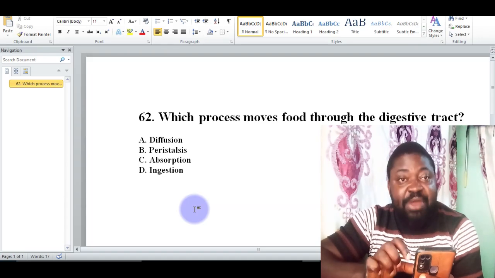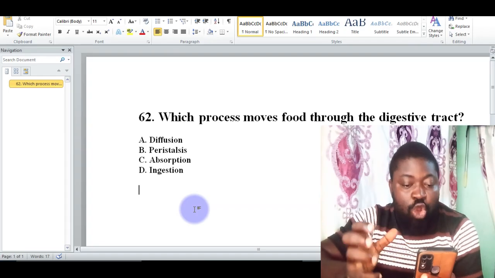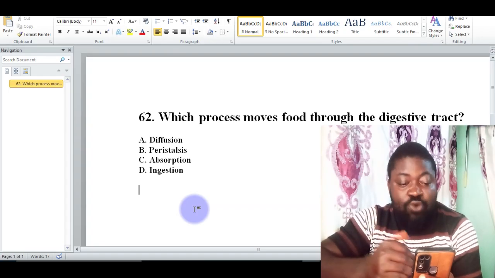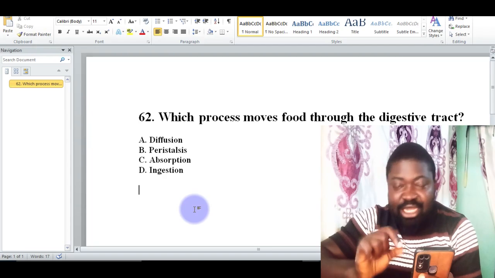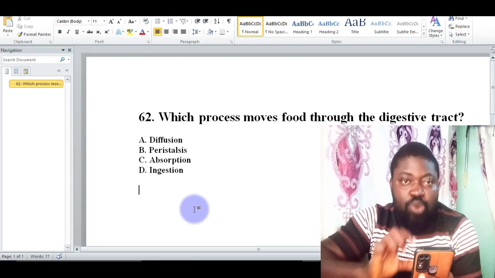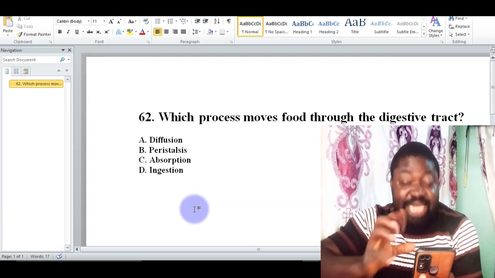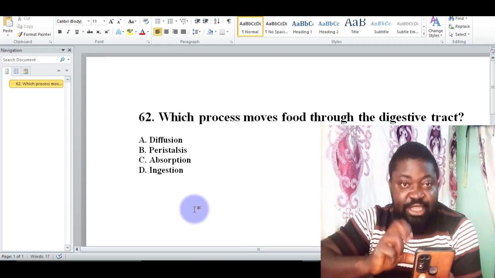So I'll explain peristalsis, which involves rhythmic muscular contraction that propels food along the alimentary canal. I believe you have listened to that note itself. So when we talk about peristalsis, it means a rhythmic movement, which is the contraction of muscles.